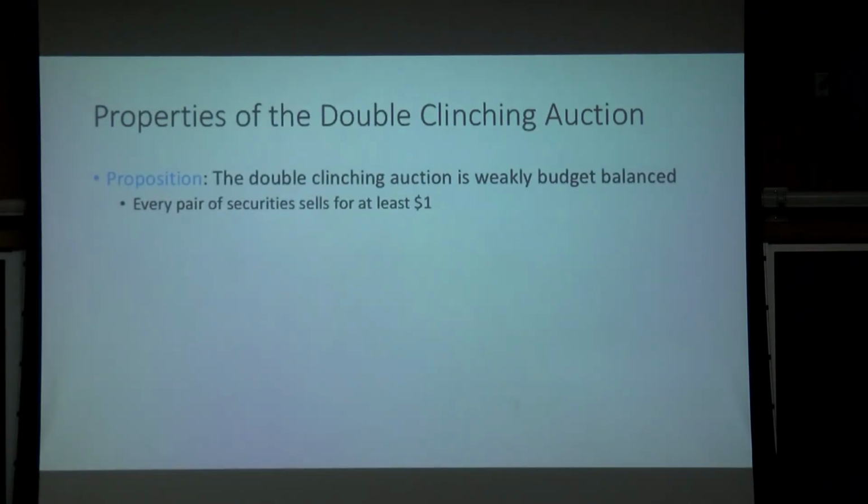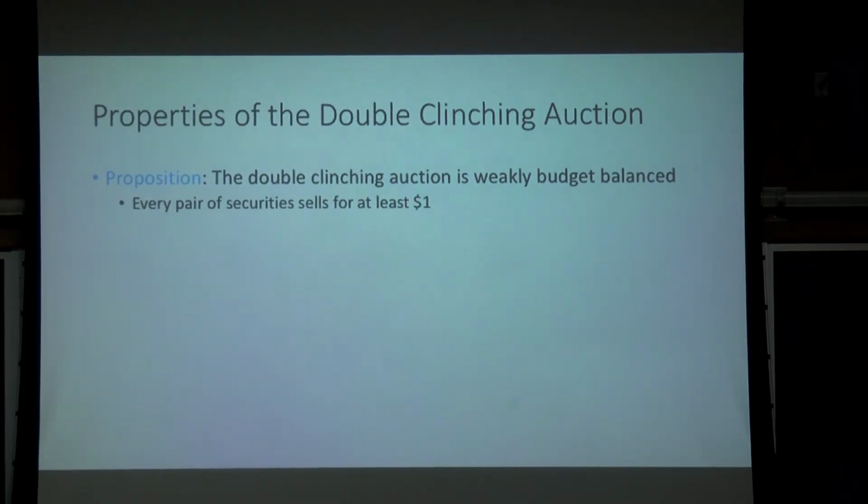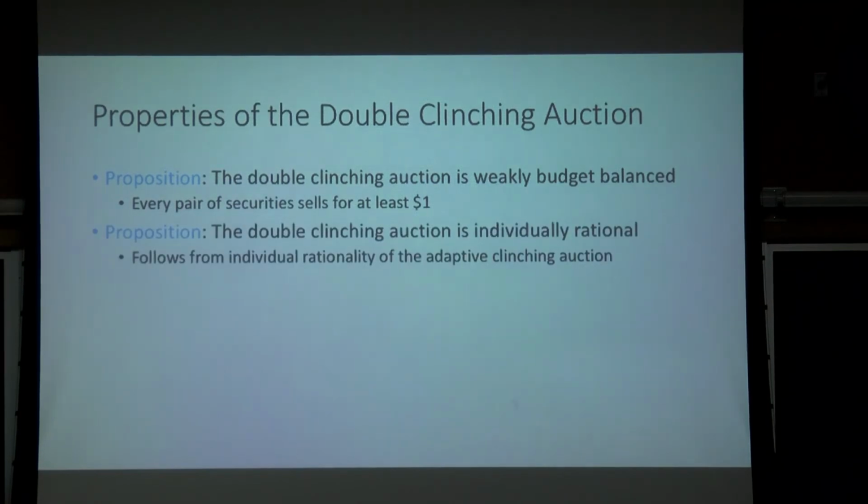So what does this mechanism satisfy? Well, it's weakly budget balanced, and that's because even the lowest price pair of securities by definition sells for at least $1. And every pair is only worth $1, so we're definitely at least breaking even. It's individually rational, and this follows very easily from the individual rationality of each individual auction.